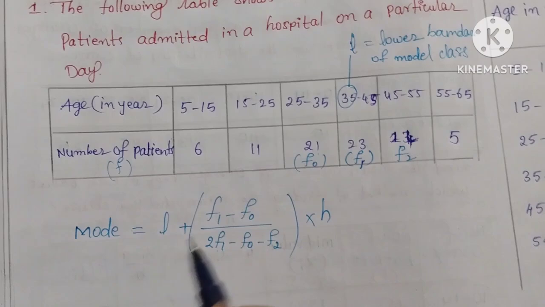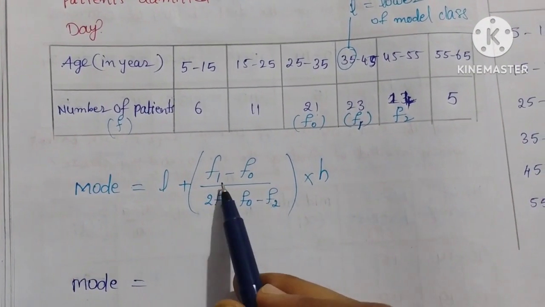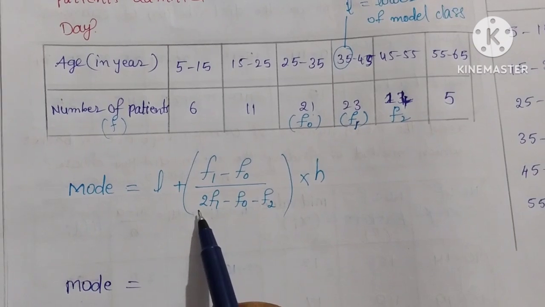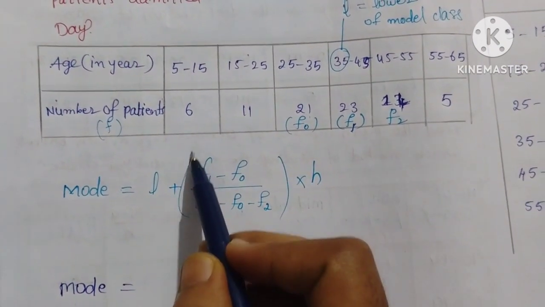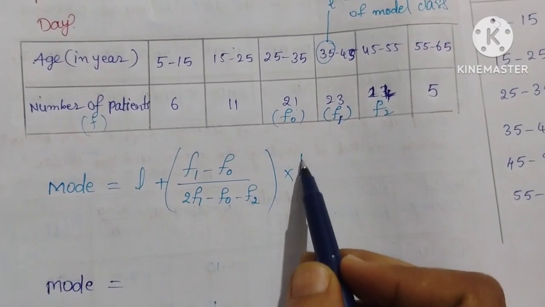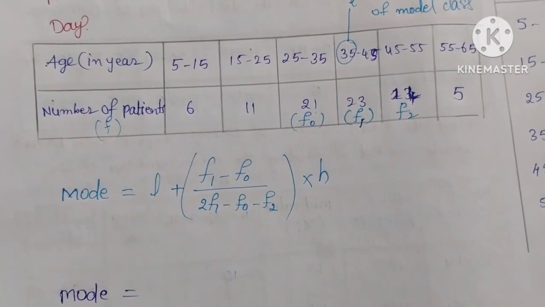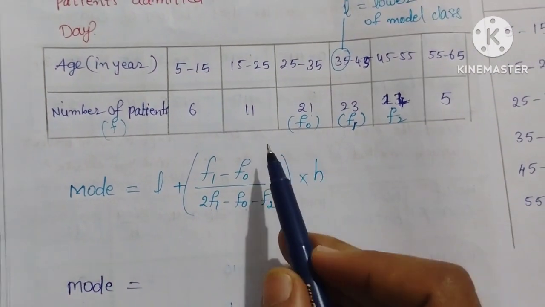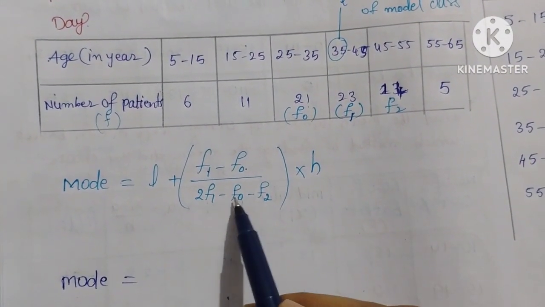Now in this we already know the mode formula: L plus (F1 minus F0) by (2F1 minus F0 minus F2), and this whole thing we have to multiply with H. Now look at how to identify F1, F0 and F2.